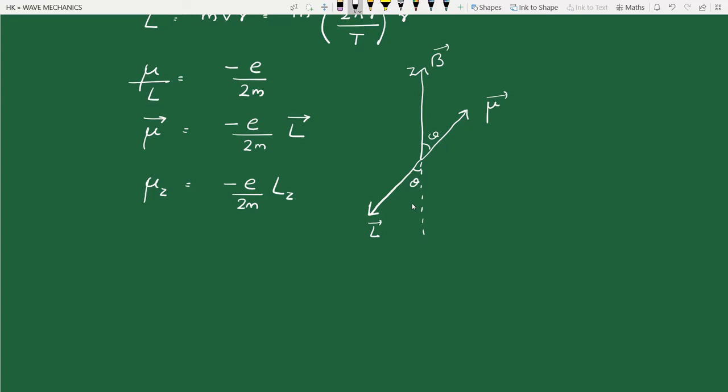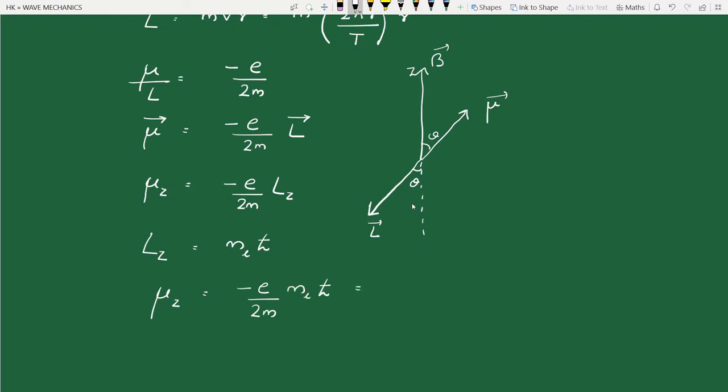So the z component of mu is minus e by 2m into Lz. Now we know, according to space quantization, Lz is equal to ml h cross. Therefore Lz is quantized, and the z component of mu is also quantized: minus e by 2m ml h cross.